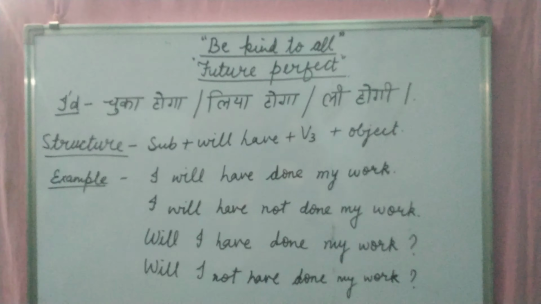Have indicates the sentence is written in a perfect form. Means will have indicates the sentence is written in a future perfect. I will have done, कर लिया, my work. मैं अपना काम कर चुका होऊंगा.